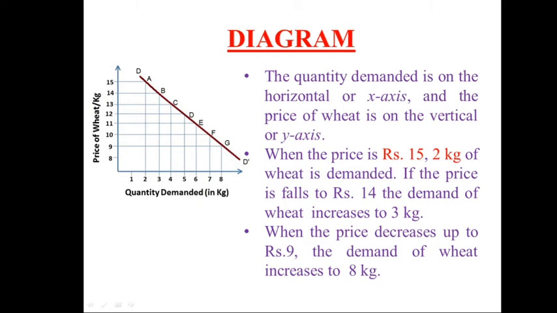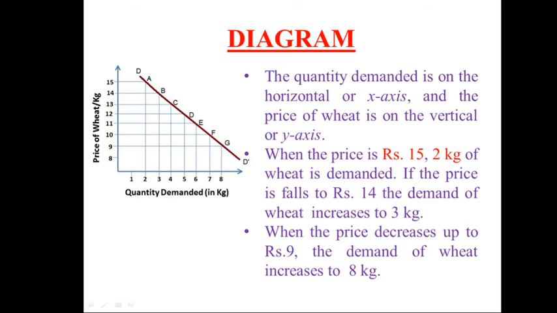When the price is rupees 15, 2 kg of wheat is demanded. If the price falls to rupees 14, the demand for wheat increases to 3 kg. When the price decreases to rupees 9, the demand for wheat increases to 8 kg.